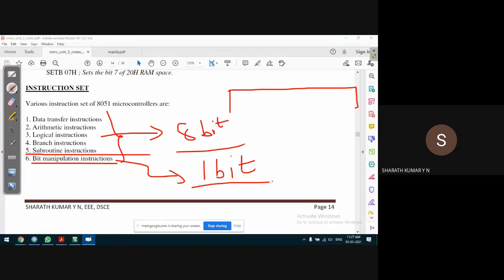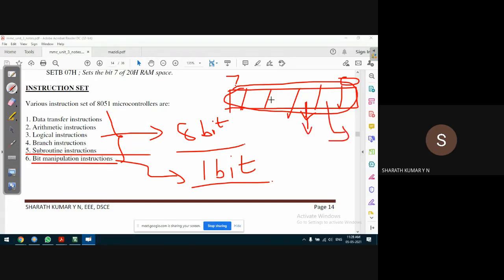Instead of using all 8 bits of the microcontroller, let's say I need only 1-bit position, only 1 bit of memory. If I make use of all the 8 bits and modify all the 8 bits, it's a waste of memory. If I can use all the 8 bits independent of each other, then it becomes very space saving, and it becomes very powerful programming.